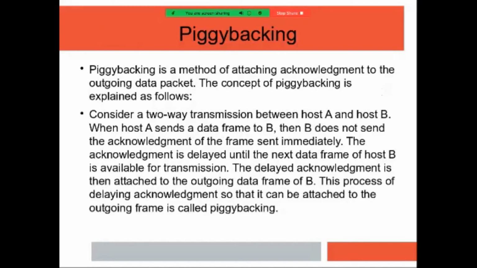Piggybacking is a method of attaching acknowledgement to the outgoing data packet. The concept of piggybacking is explained as follows. Consider two-way transmission between host A and host B. When host A sends a data frame to B, then B does not send the acknowledgement of the frame immediately. The acknowledgement is delayed until the next data from host B is available for transmission. The delayed acknowledgement is attached to the outgoing data frame of B. This process of delaying acknowledgement so that it can be attached to the outgoing frame is called piggybacking.